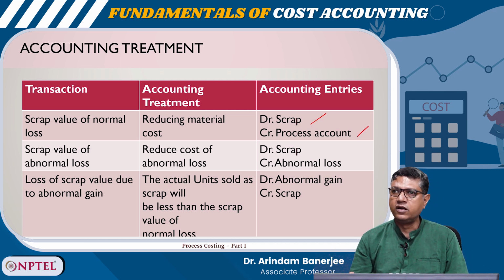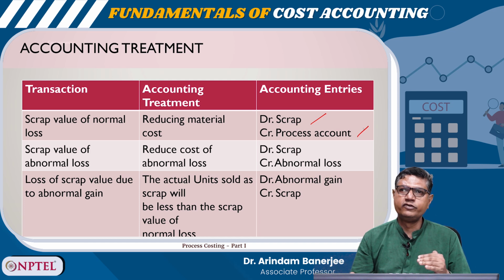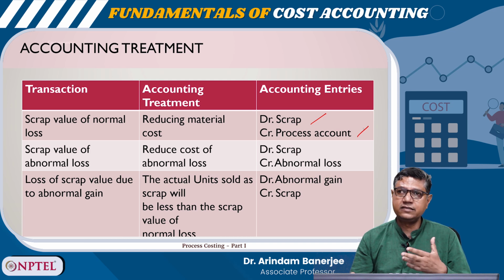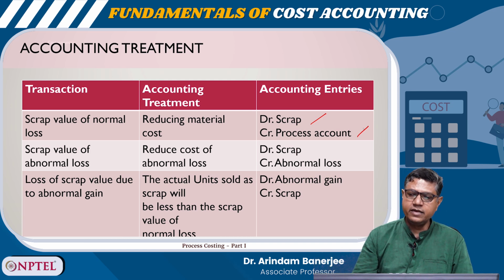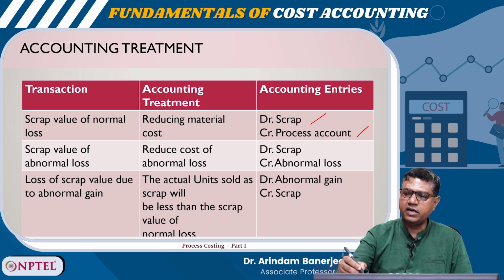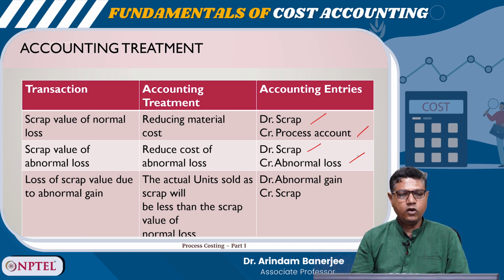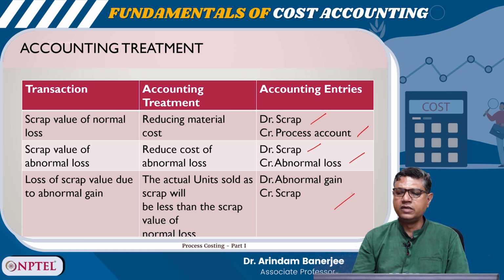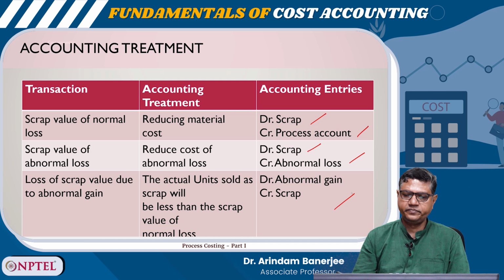Scrap value of abnormal loss: if there is some abnormal loss, that is a loss beyond the normal loss, some extra loss, and if it has some marketable value, then I can pass this entry: scrap account debit, abnormal loss account credit. Loss of scrap value due to abnormal gain: if the actual loss is less than the normal loss, and if it is realizable, then I can pass this entry: debit abnormal gain, credit scrap.